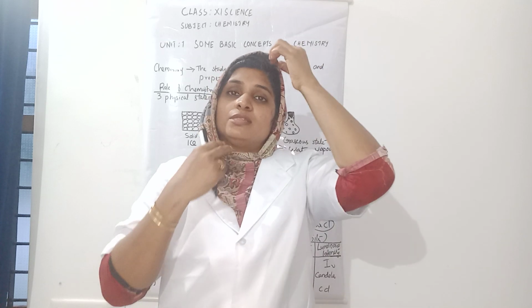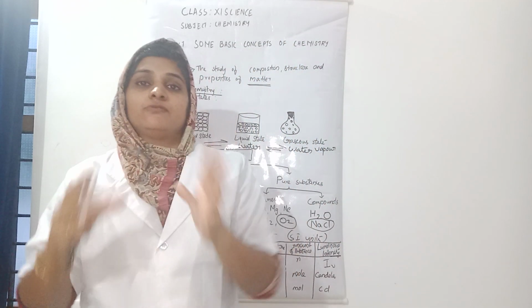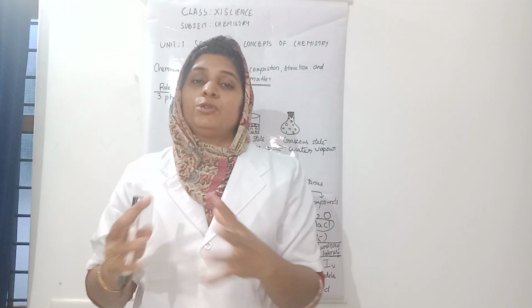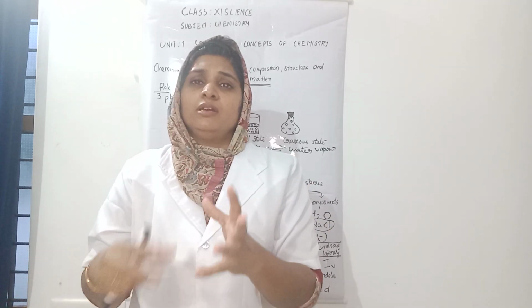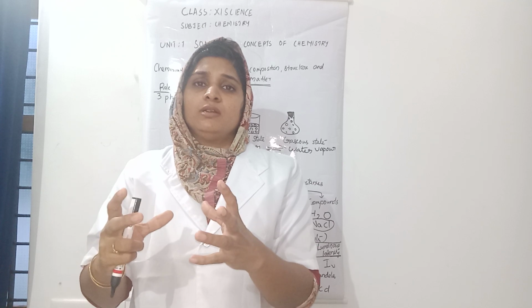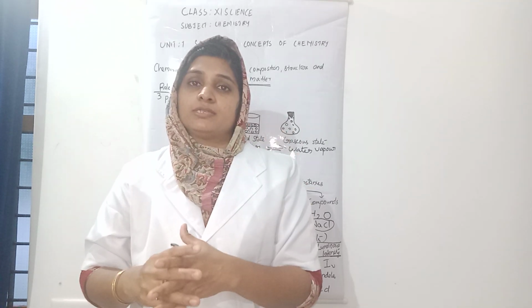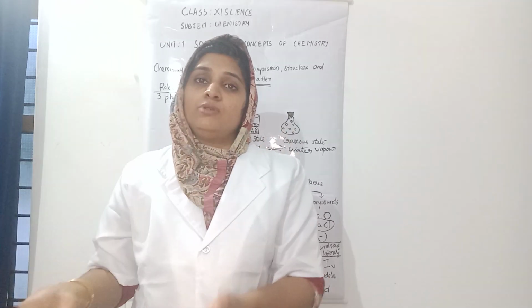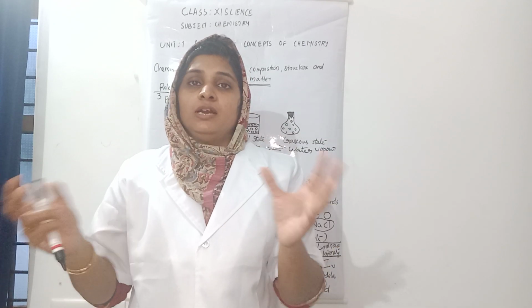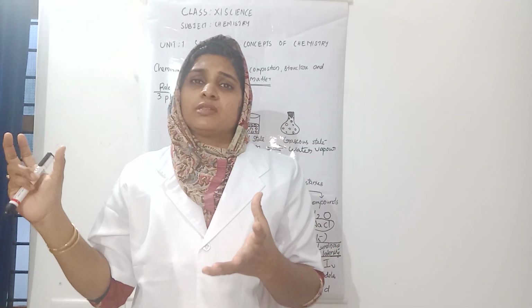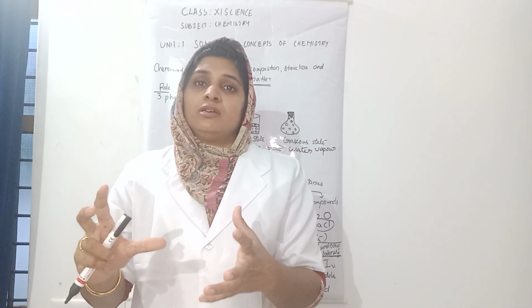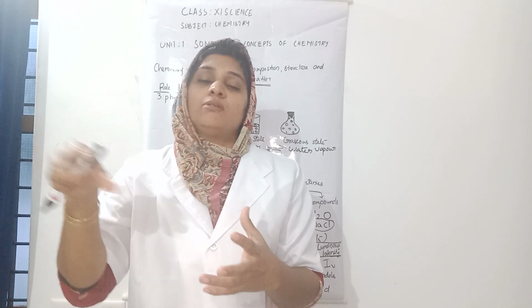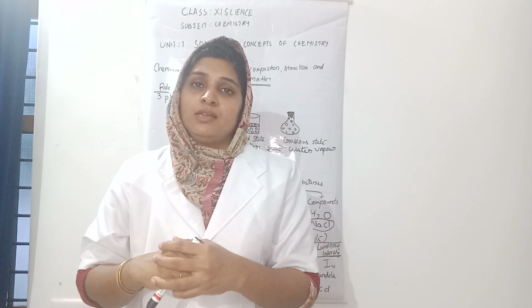Okay, so physical properties are observable properties, and in our day-to-day life we want to measure a lot of physical quantities like length, mass, volume, right? In very olden days there was no standard system for measuring these physical quantities.